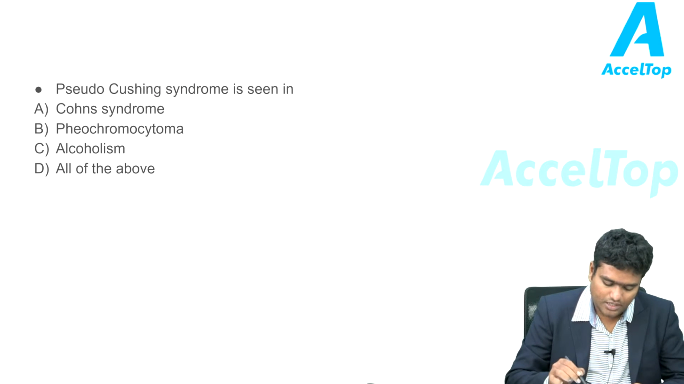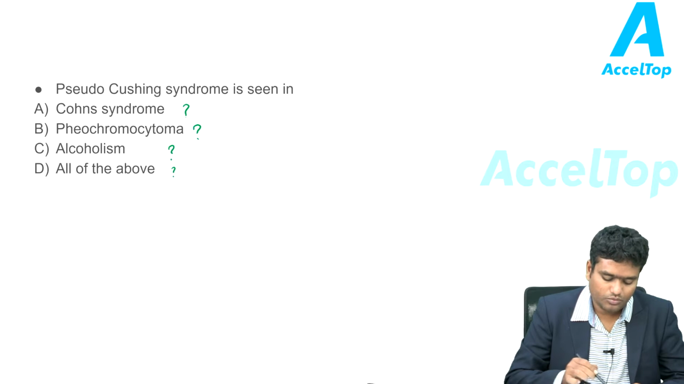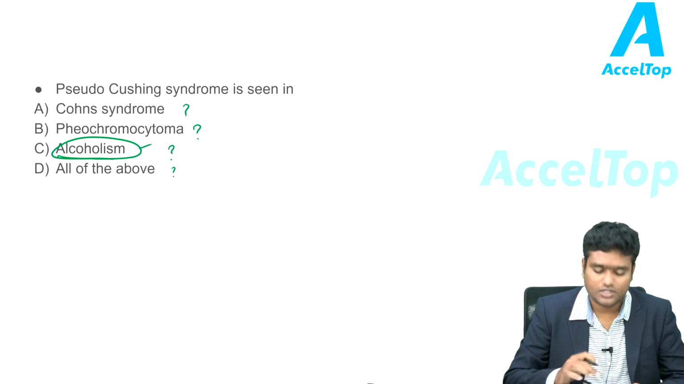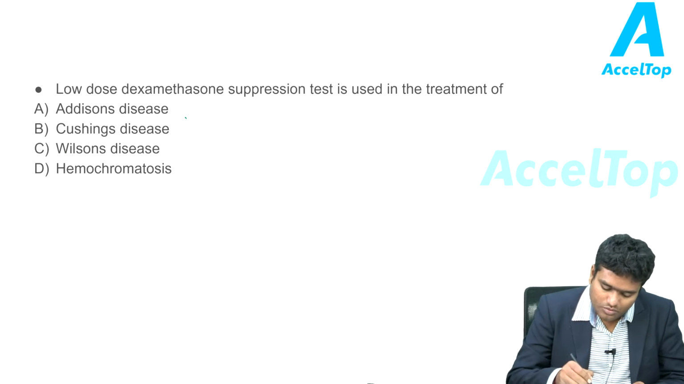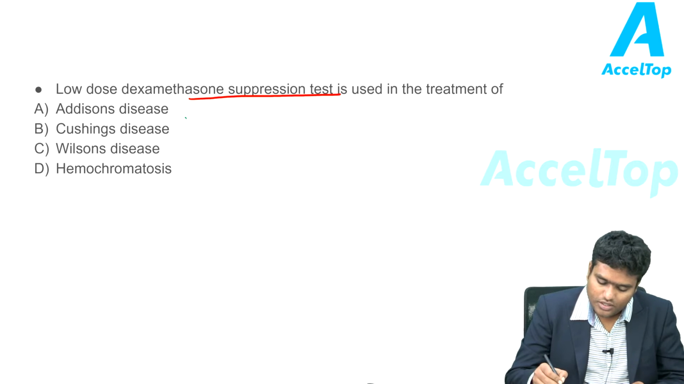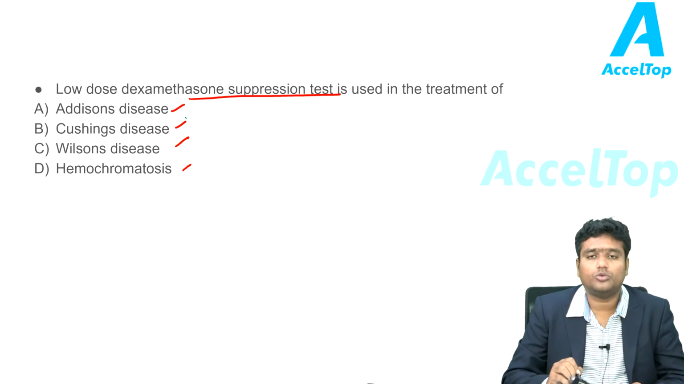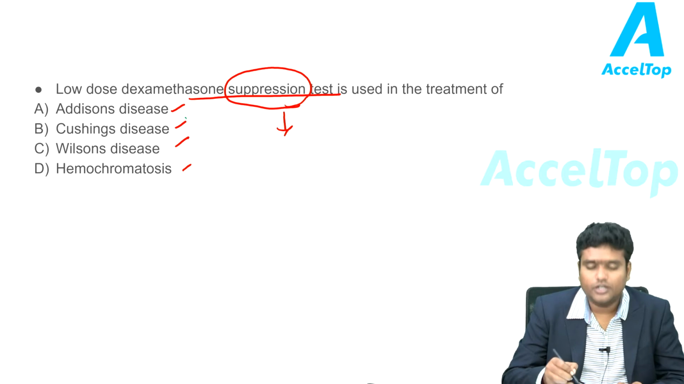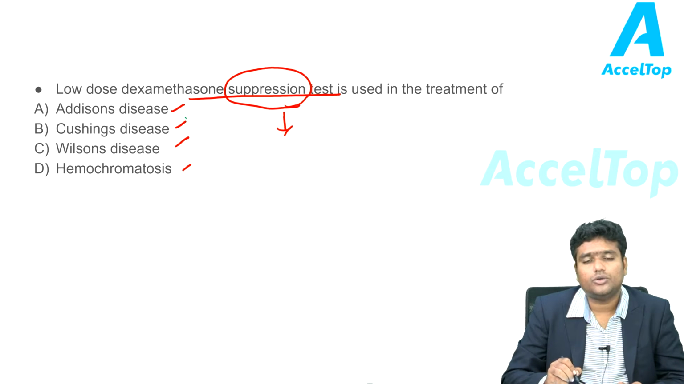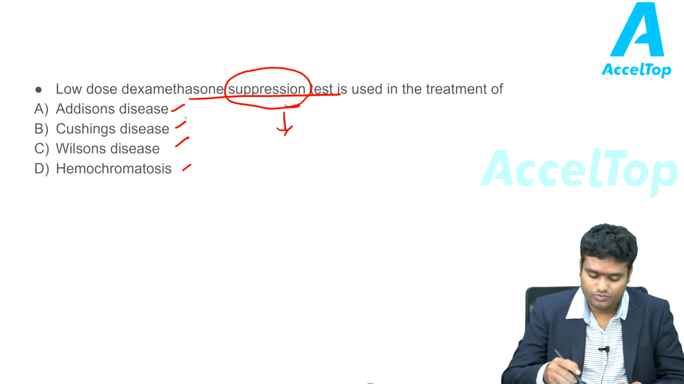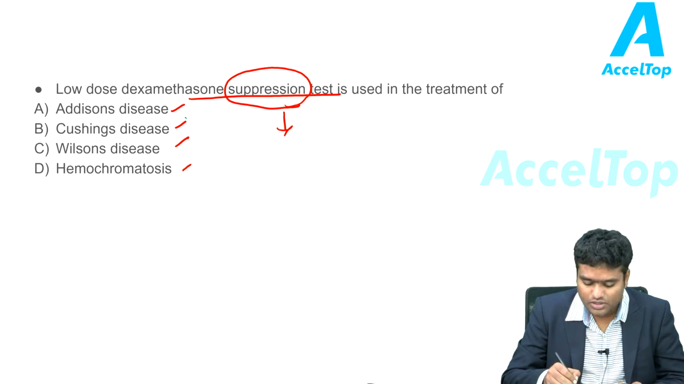Pseudo-Cushing syndrome is seen in Conn syndrome, pheochromocytoma, alcoholism, or all of the above. The answer is alcoholism. We have discussed it in the previous slides. Low dose dexamethasone suppression test is used in the diagnosis of Addison's disease, Cushing's disease, Wilson's disease, or hemochromatosis. Suppression tests in endocrinology are used for syndromes or diseases with excessive production of hormones. So suppression test is used for diseases with excess production of hormones.